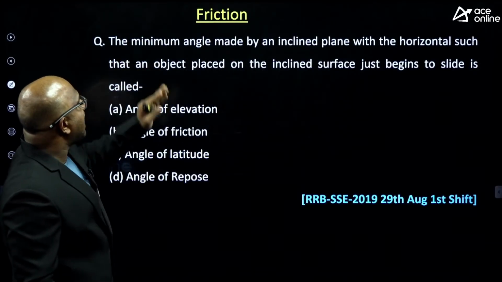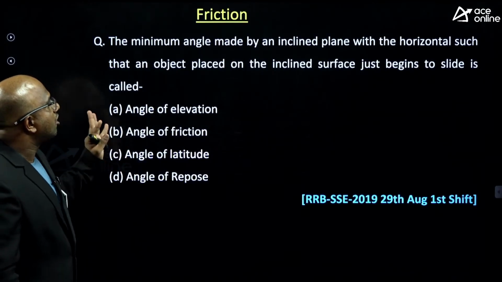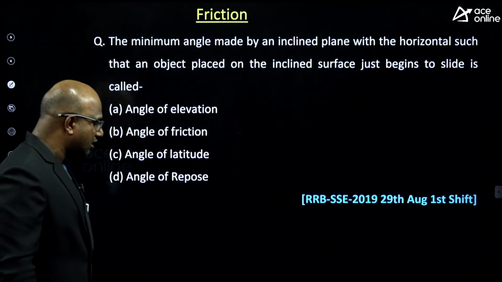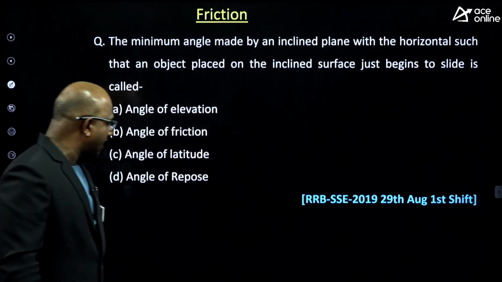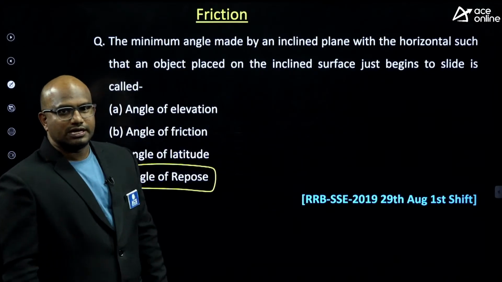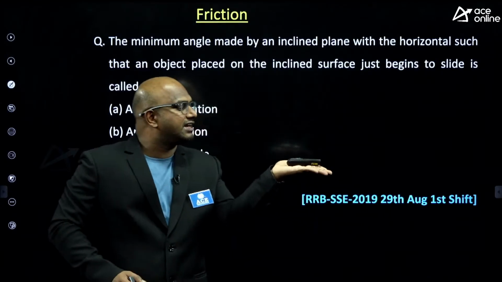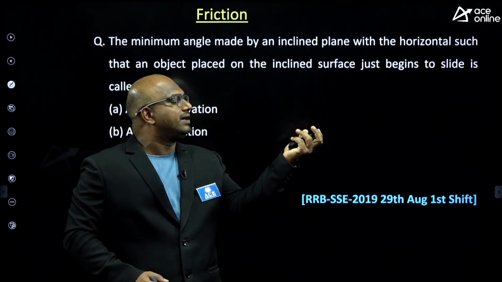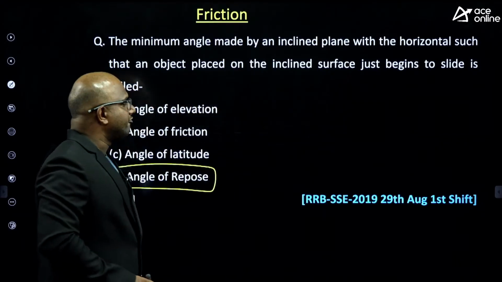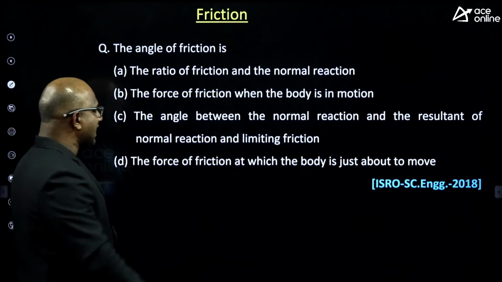Next. The minimum angle made by an inclined plane with horizontal such that an object placed on the inclined surface just begins to slide is called. The basic definition of what? Angle of repose. Angle of repose means the maximum angle I can tilt so that the object remains in equilibrium. That angle is called angle of repose itself. Next, the angle of friction is, what does the angle of friction mean?